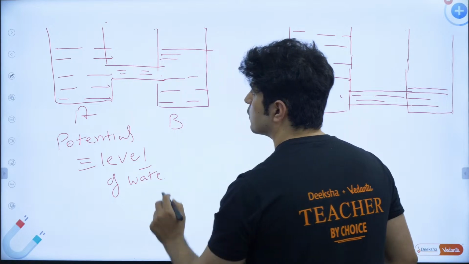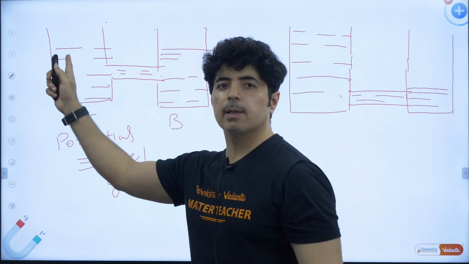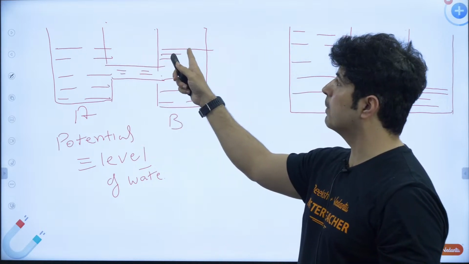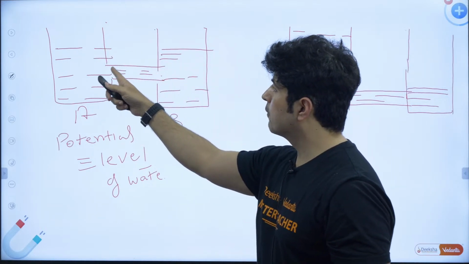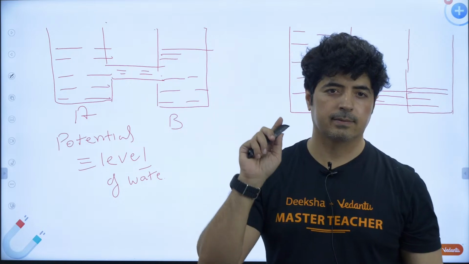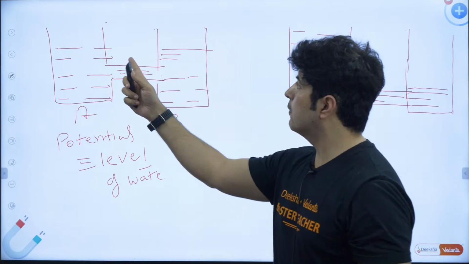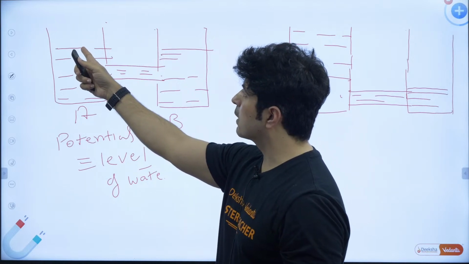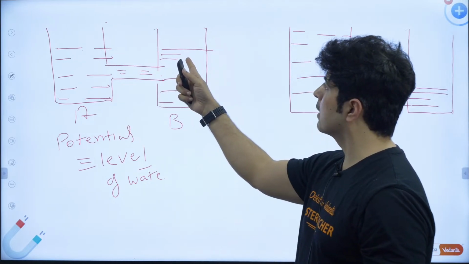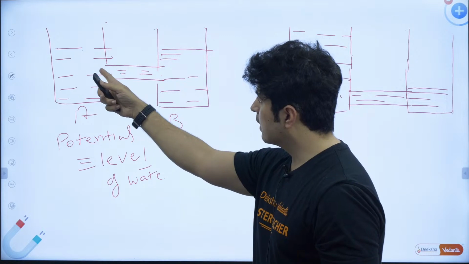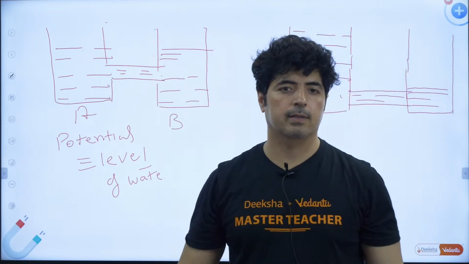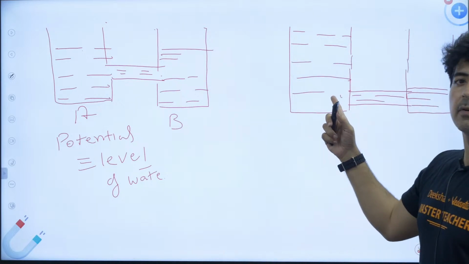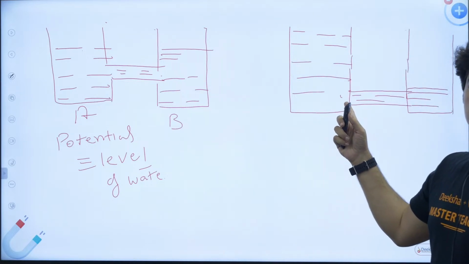So instead of calling it level of water, if I say the potential in bucket A and the potential in bucket B are both the same, the flow of water we can call current. So if the potential of bucket A and potential of bucket B are the same, there will be no flow of current. For current to flow, there must be a difference in level, or difference in potential.